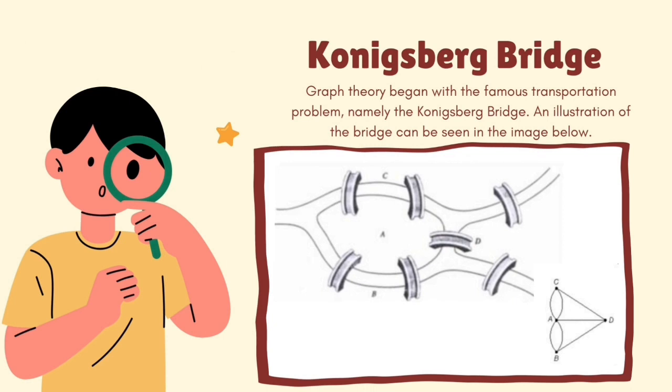Königsberg bridge. Graph theory began with the famous transportation problem, namely the Königsberg bridge. An illustration of the bridge can be seen in the image below. A graph representation of the Königsberg bridge, where vertex represents land and edge represents bridge.